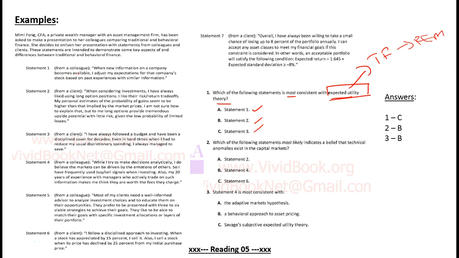First is from a colleague: when new information on a company becomes available, I adjust my expectations for that company's stock based on past experiences with similar information. The key point to note is that if new information is coming in, you need to evaluate it as per present circumstances and not as per how it happened in the past. Maybe in the past, when a company beat earnings estimates, the stock went up 10%. But maybe now circumstances have changed.